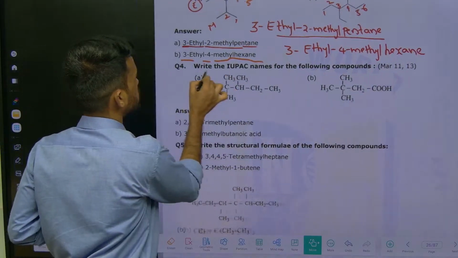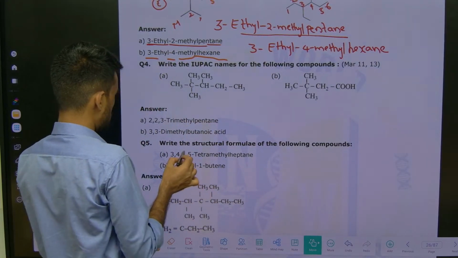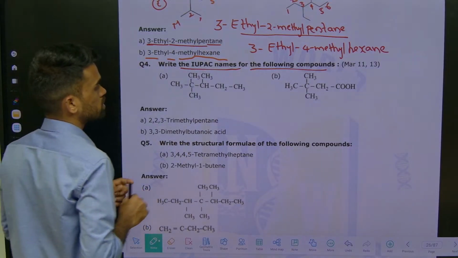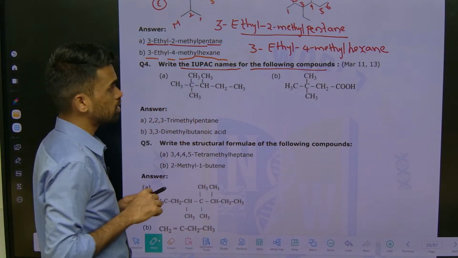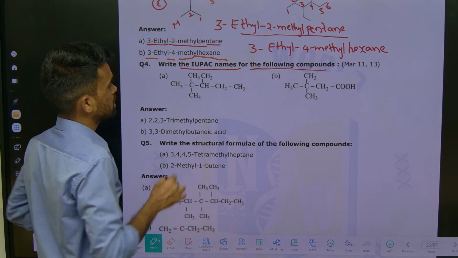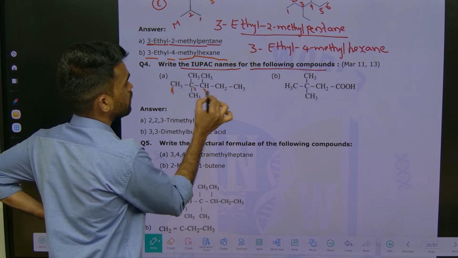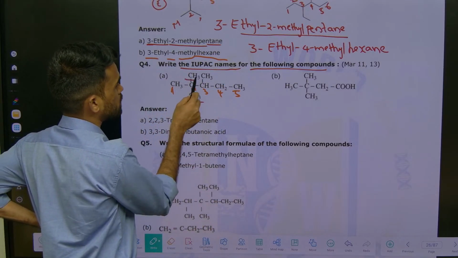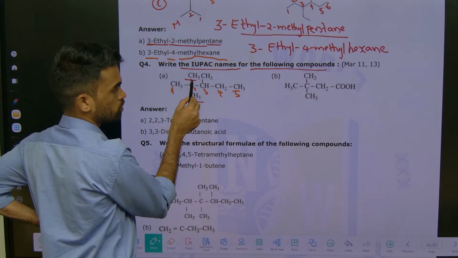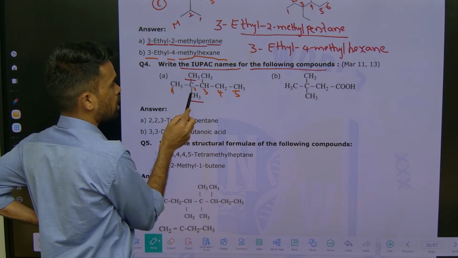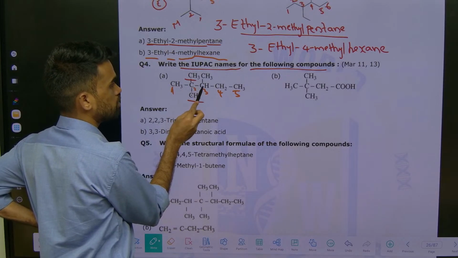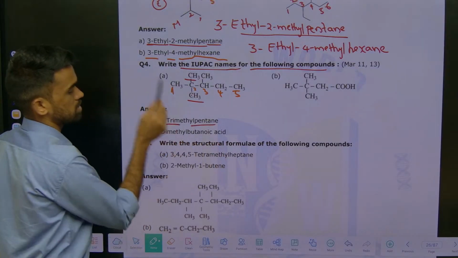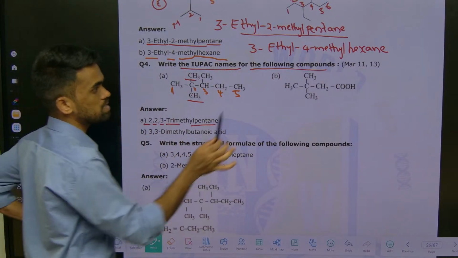Write the IUPAC names for the following compounds. What are the IUPAC names for these given compounds they are asking? So how can we write? Just give the number, identify the longest chain. Here we can say 1 2 3 4 5, that's it. It's a pentane. At second position, 2,2-dimethyl. See, 2,2 we have, and 3 also methyl only. So 2,2,3-trimethyl pentane, that's it. Structure A is done.